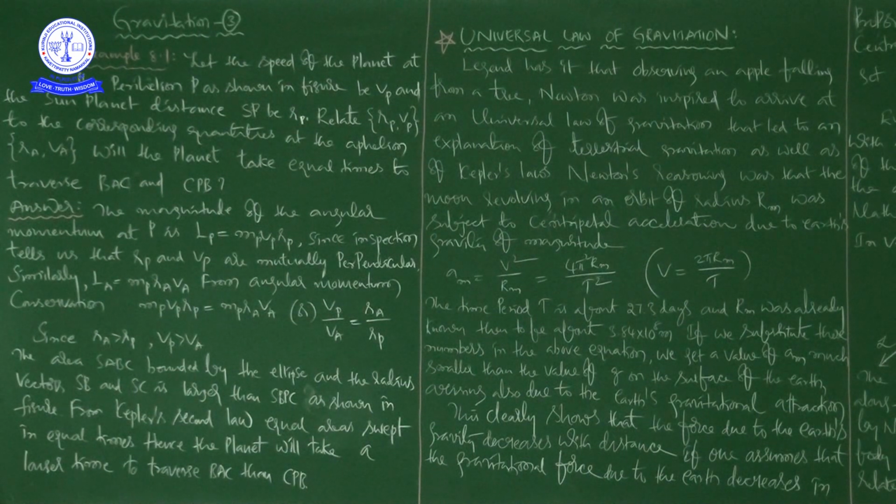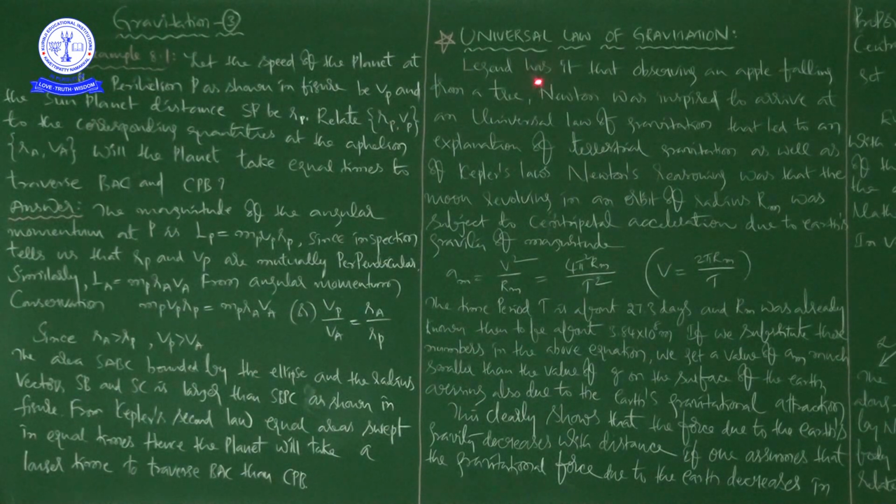Okay, see here, legend has it that observing an apple falling from a tree, Newton was inspired to arrive at a universal law of gravitation that led to an explanation of terrestrial gravitation as well as Kepler's laws, right?